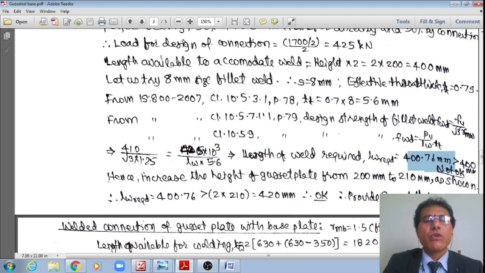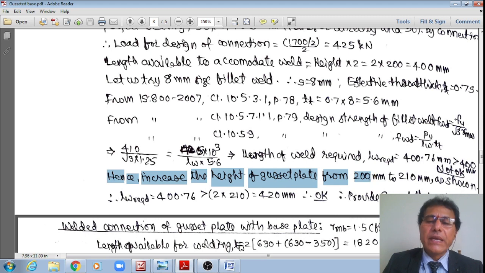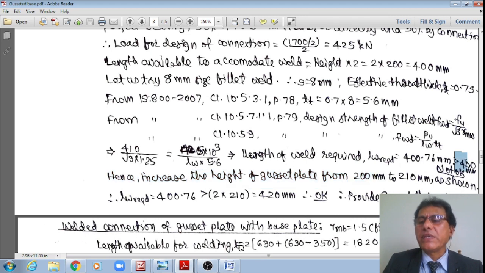But nevertheless, if I say just 200 mm, it is not okay. Therefore, I will increase that 200 to 210. In such a case, the length of the weld required is approximately 401, which is less than 420 if you increase to 210.